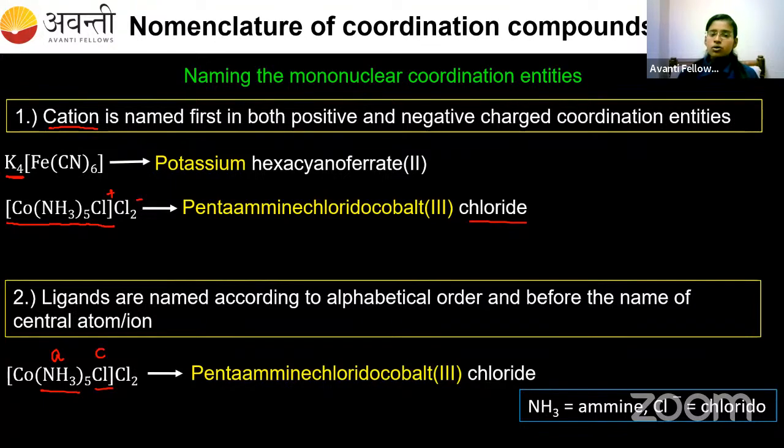Now if two ligands are there, we have to follow the alphabetical order. A comes first in the alphabet, so that's why we go for ammine first. How many ammine do we have? Five ammines, so the prefix is penta. For 5 we use penta, so pentaammine, then chlorido. Cobalt is the central metal atom, 3 is the oxidation state, and at last you have to put chloride. For NH3 we use ammine, and for Cl it is chloride. Clear? This is rule number 2.